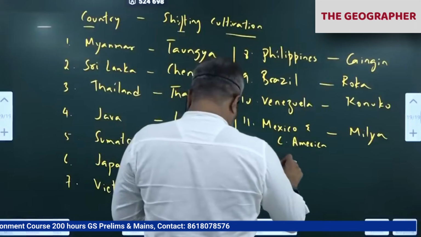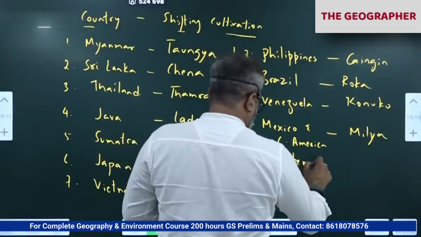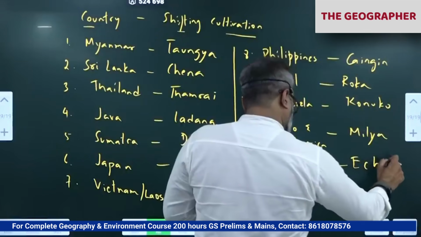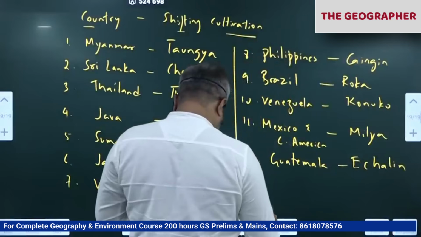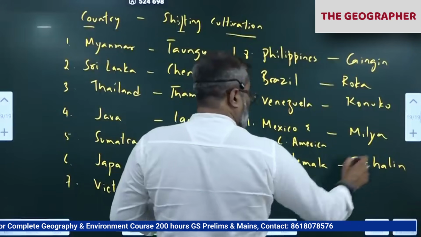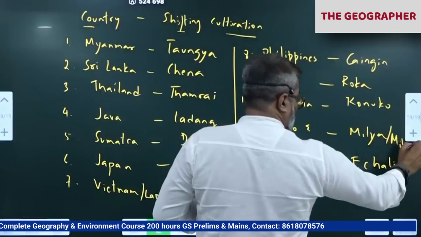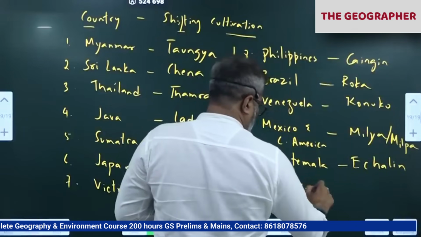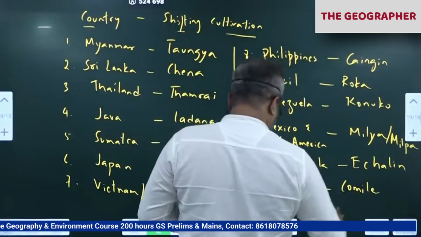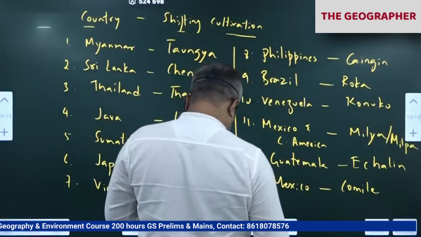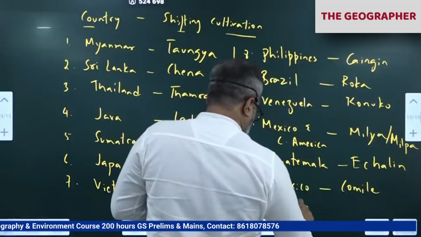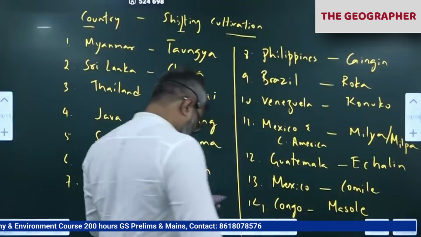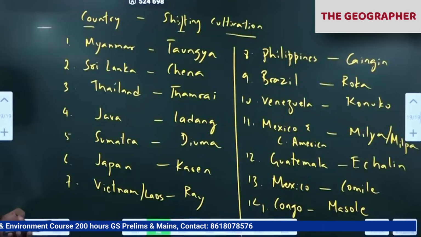Guatemala, Eclen. Milia or Milpa, you write this here. Mexico, North Mexico, Comail. Congo, Central Africa, Zaire, Mosul.